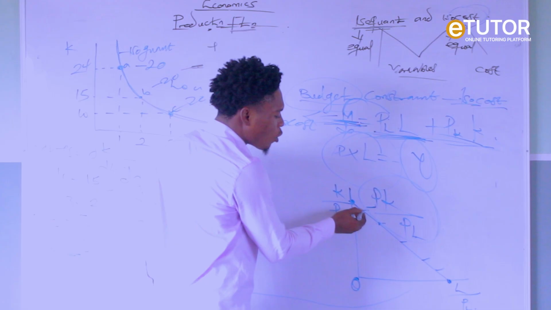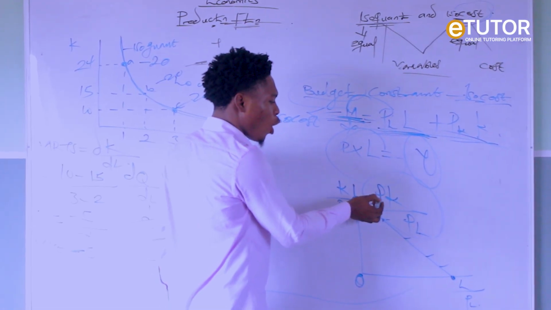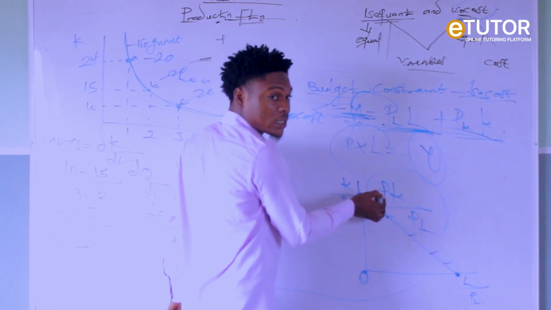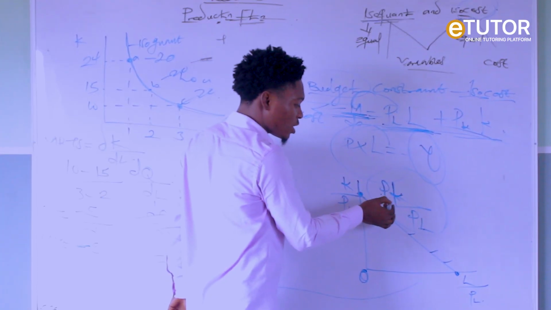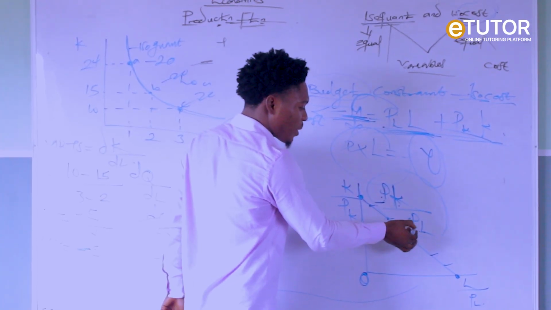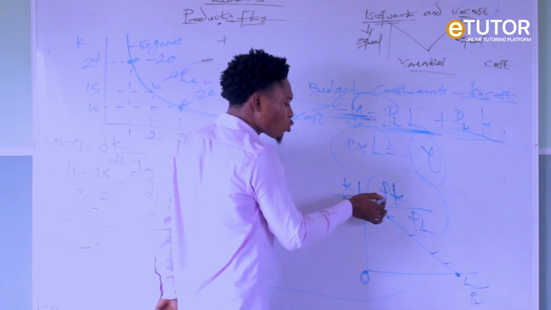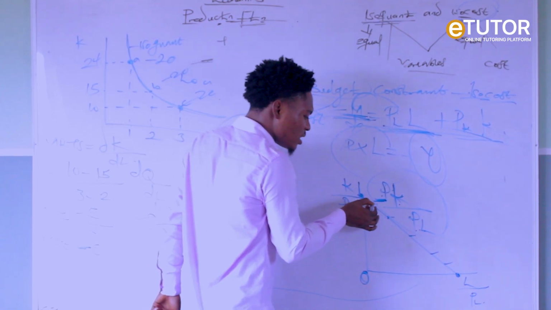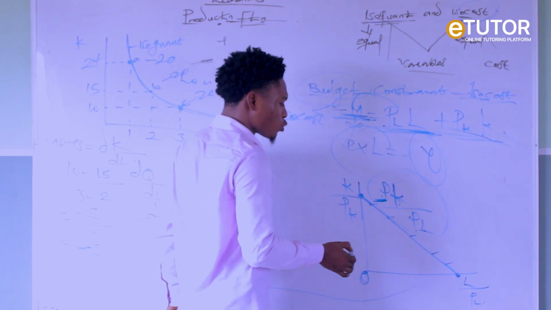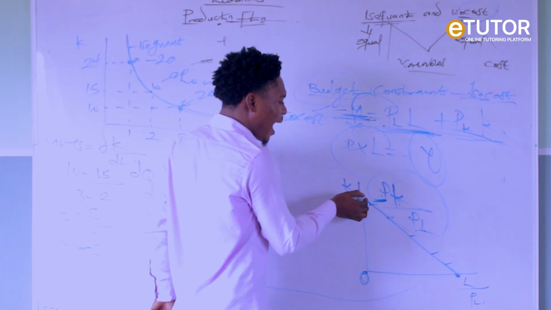L. The isocost shows the ratio of the prices of the two inputs, which is the price of capital over price of labor. So the ratio of the two prices is also negative, because the slope is a negative what? Slope. So this is our isocost.